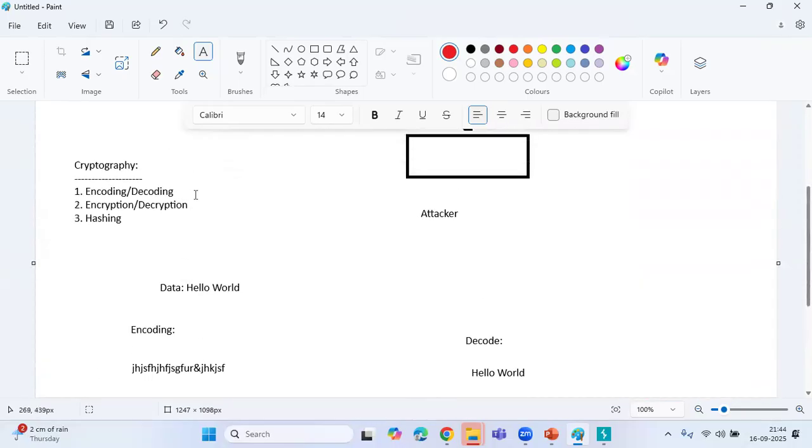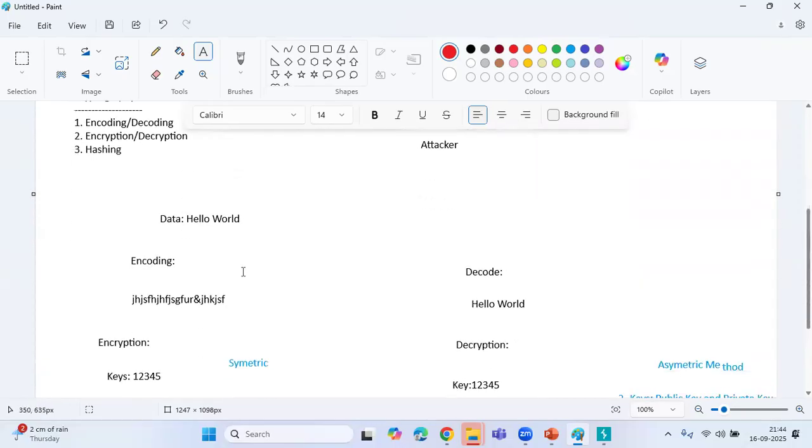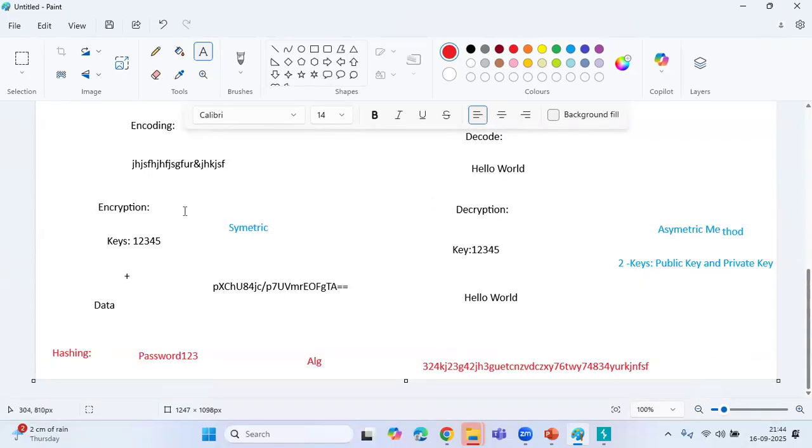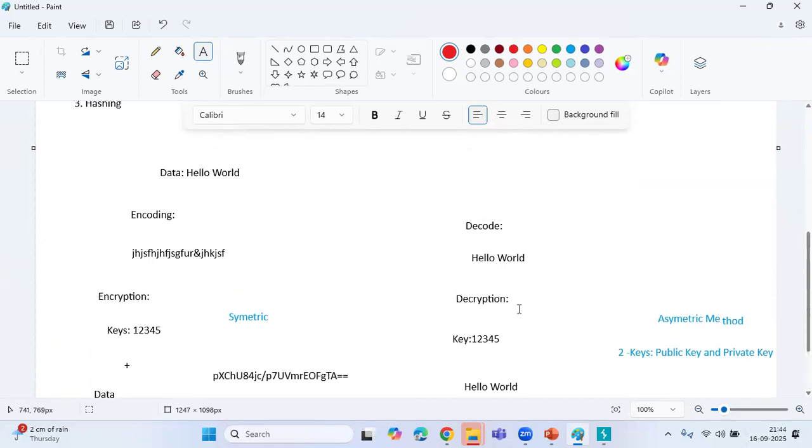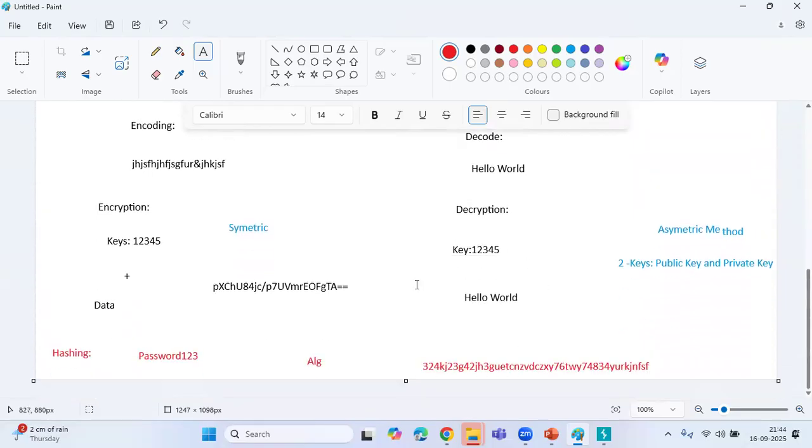But if you see here, encoding and decoding are used for both purposes. You are converting plain text into a human-unreadable format, and in the decryption or decoding process, you are converting it back into the original. But in hashing, it is a one-way conversion. You convert your values by using an algorithm into some hash format, so it will be stored in the database. It won't convert back into plain text. You got the difference?